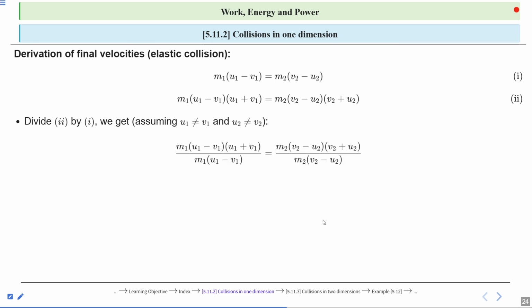After dividing, it will be m1 into u1 minus v1 into u1 plus v1, divided by m1 into u1 minus v1, is equal to m2 into v2 minus u2 into v2 plus u2, divided by m2 into v2 minus u2. So here m1 cancels out from the LHS side. Similarly, u1 minus v1 cancels out, and on the RHS side, m2 cancels out. Similarly, v2 minus u2 cancels out. So the remaining term is u1 plus v1 is equal to v2 plus u2. Yes or no?